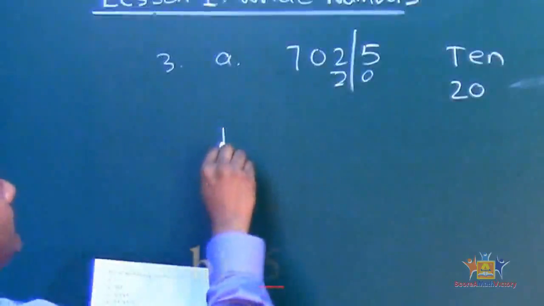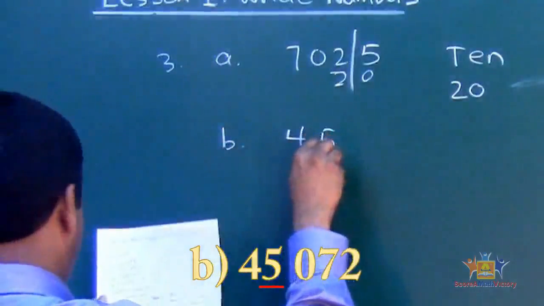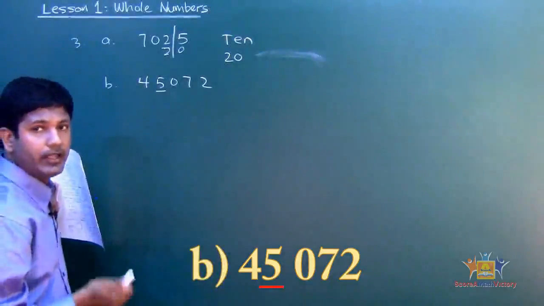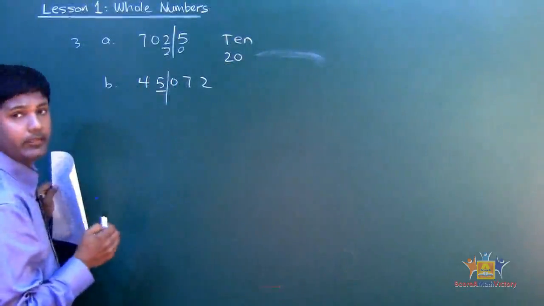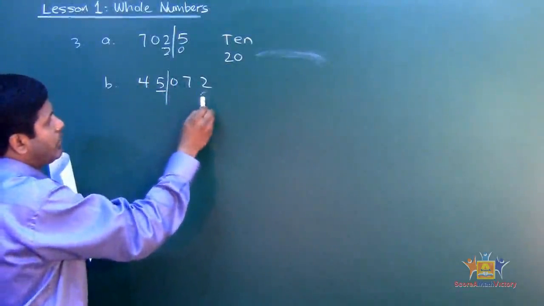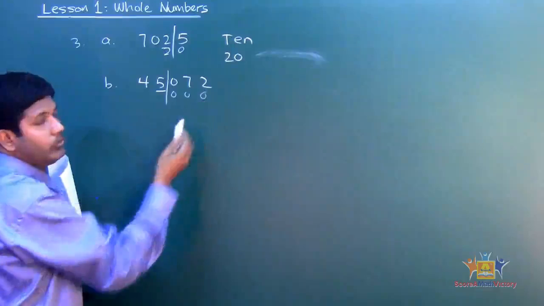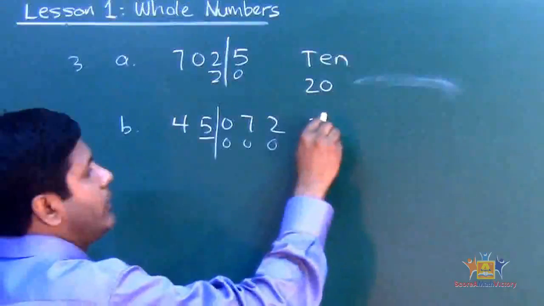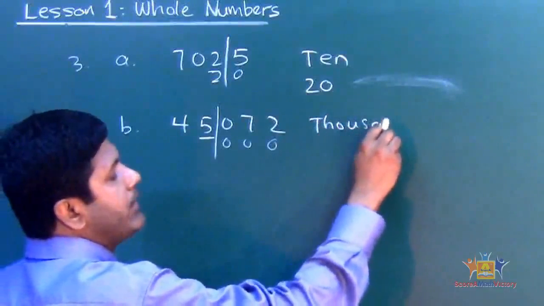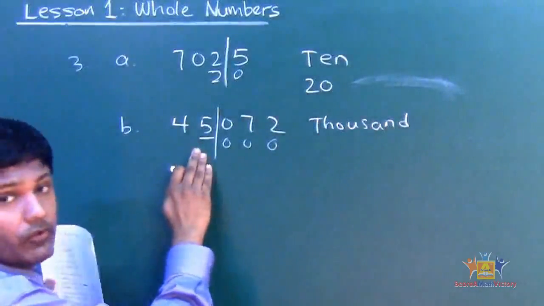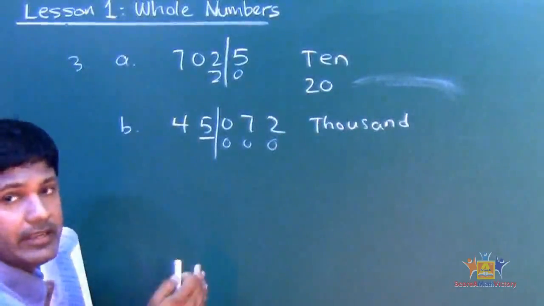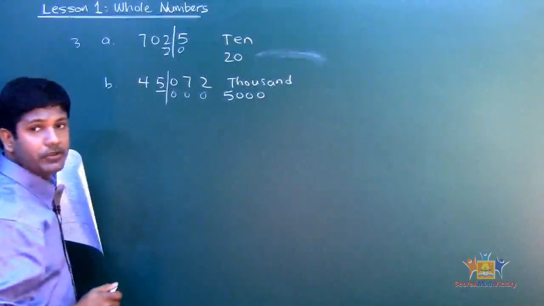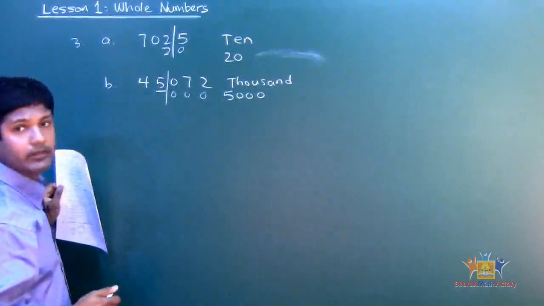So B, you got 45072, and then you put a 5 there. Again, where do we put the line? Right there. Okay, and then count how many zeros. 1 2 3. So which family has 3 zeros? 1000. So 1000 would be the place value for 5. And what is the value of the digit? 5000. So 5000 will be the value of the digit. Alright, does that make sense?